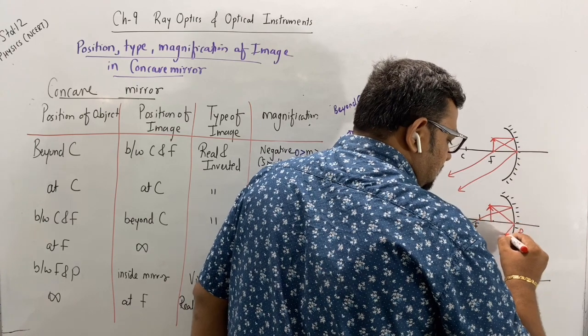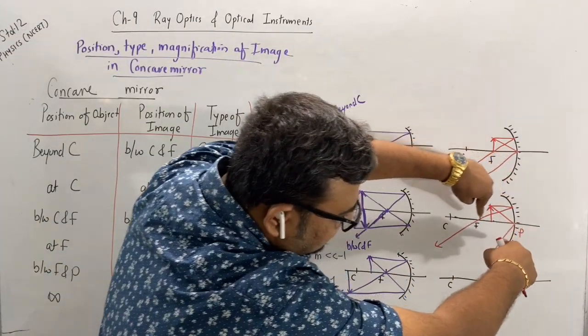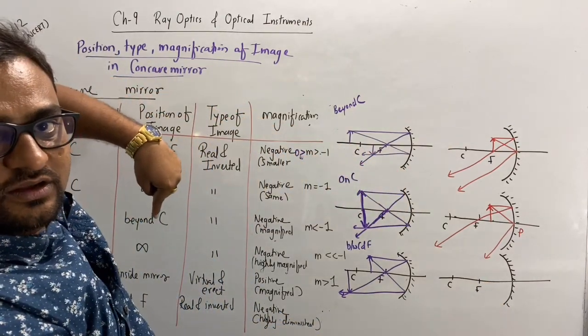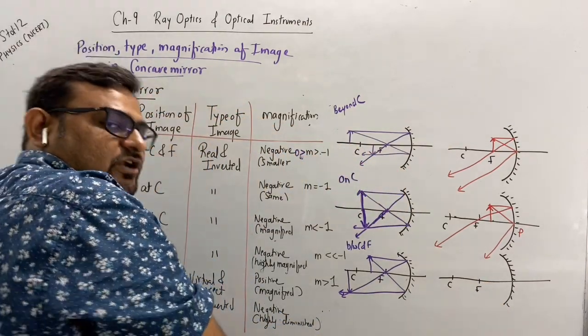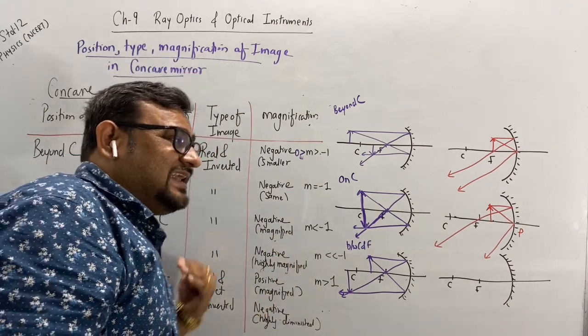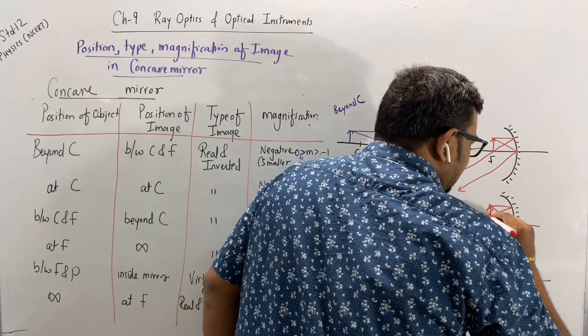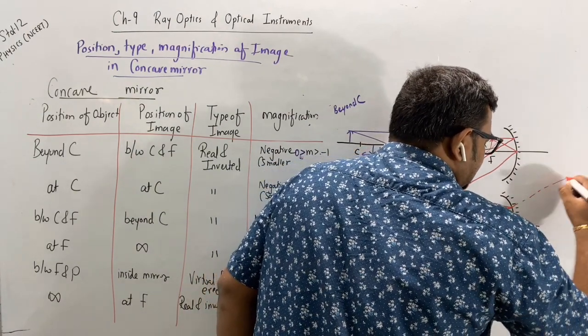Through the pole, it is in this way. Now you can see both the rays are diverging, so they will not meet in front of the mirror. In that case, we will extend it inside the mirror. Okay? So when I'm extending it,